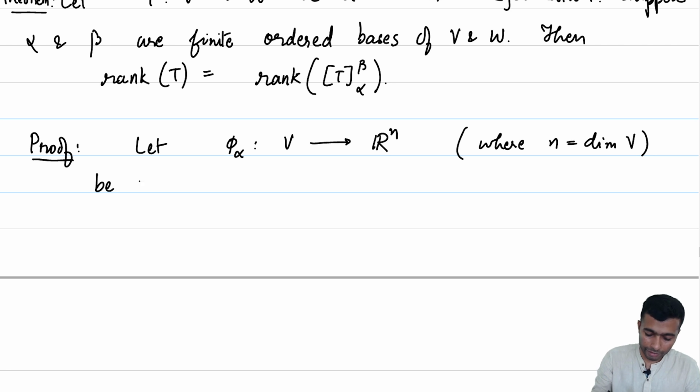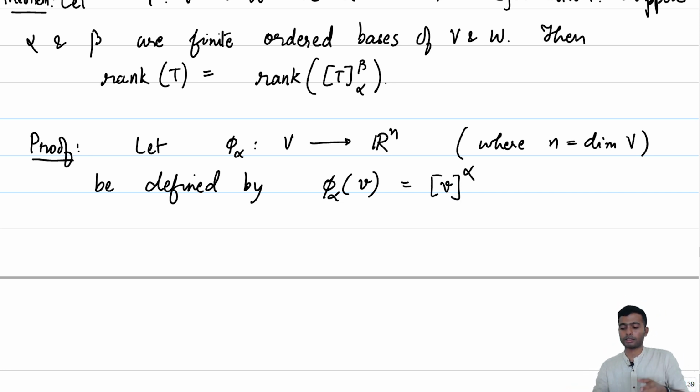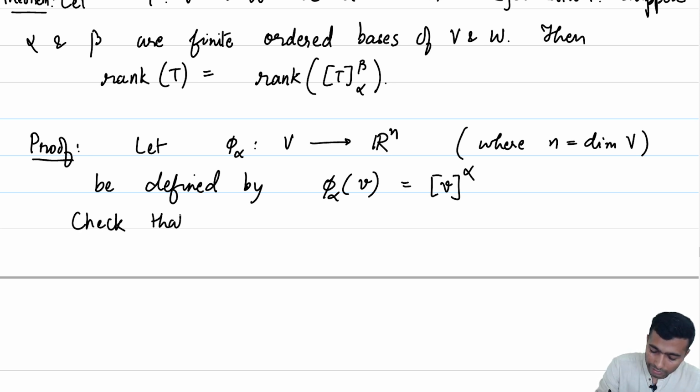Let us define this map, phi alpha, where phi alpha of a vector V is the column representation of V with respect to alpha. Notice that this is an n-column, which can be thought of as an element in R^n. I will leave it to you as an exercise to check that phi alpha is a linear transformation.